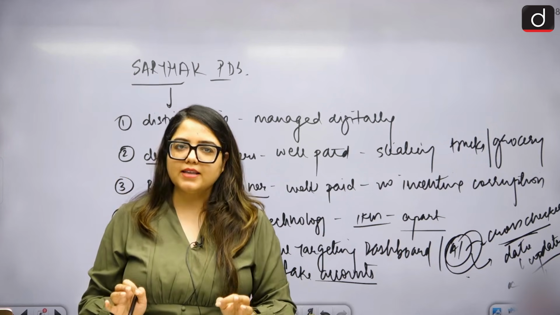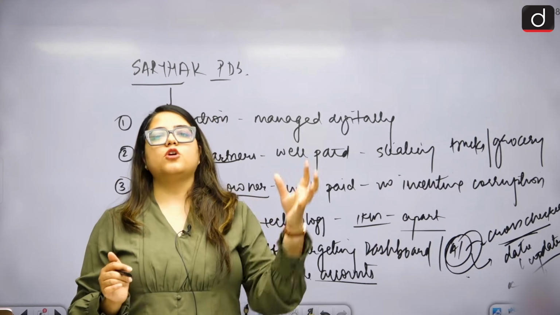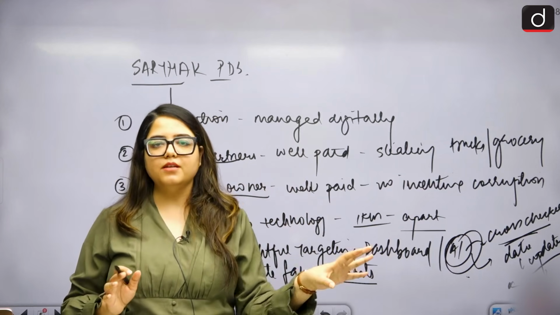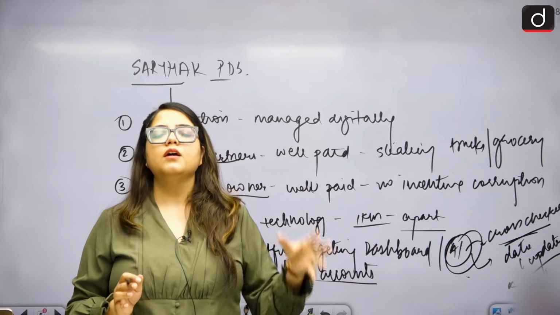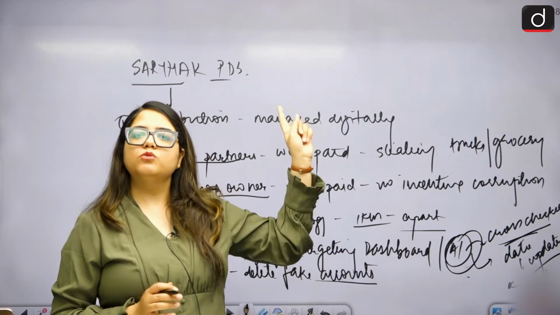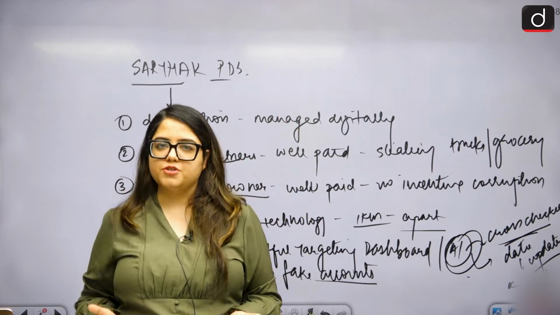This is not a new scheme, nor a new version of an old scheme. Old schemes are still in process and will continue as they did. Only structural and technological changes will be made to them through the SARTHAK PDS umbrella project.